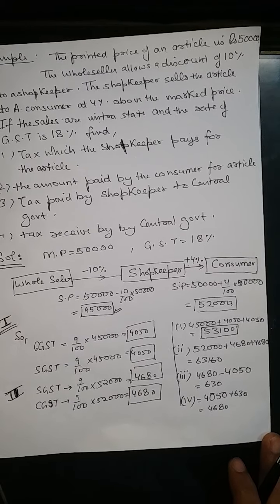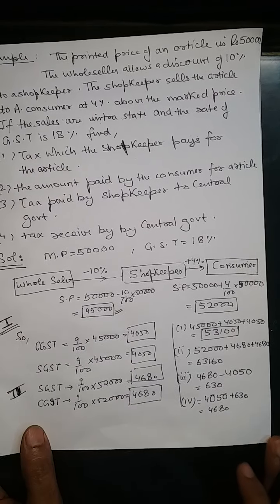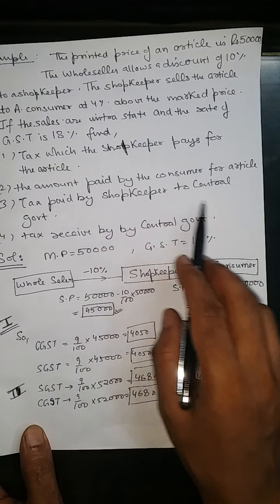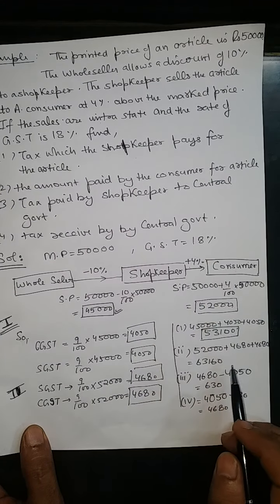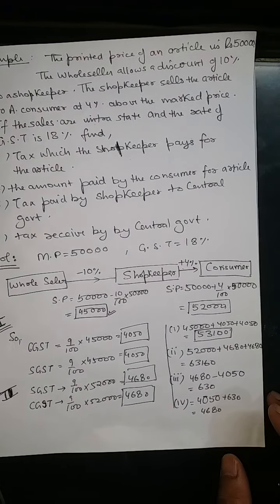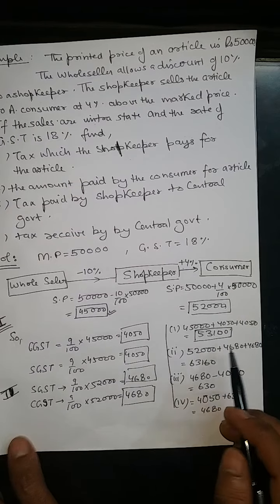Next we have the amount paid by the consumer for the article. How much has the consumer paid?